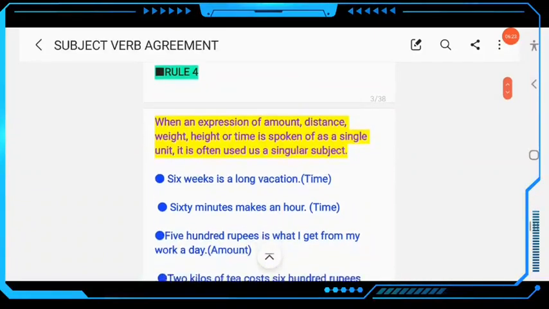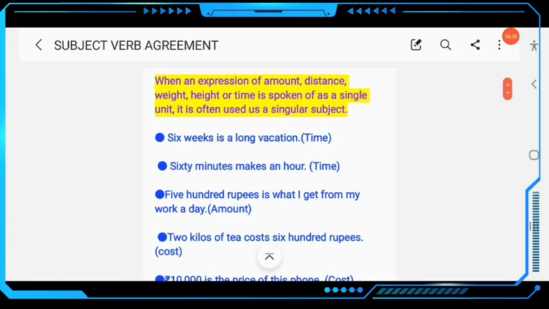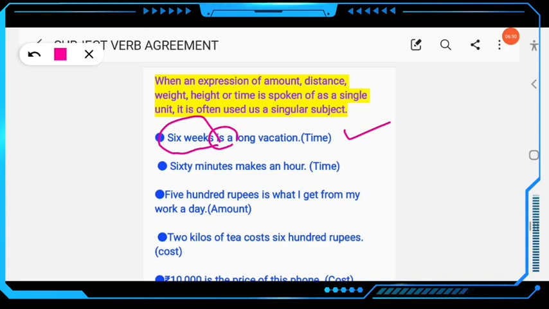Then next, rule number 4. When an expression of amount, distance, weight, height or time is spoken of as a single unit, it is often used as a singular subject. So here, 6 weeks is a long vacation. Don't write 6 weeks are a long vacation, this will be wrong. This is time. 60 minutes makes an hour, here the verb is singular, makes.